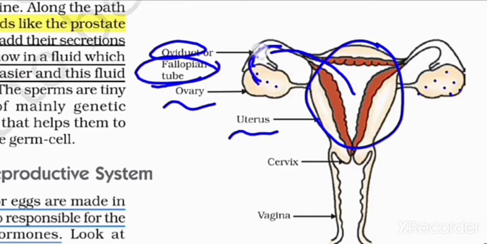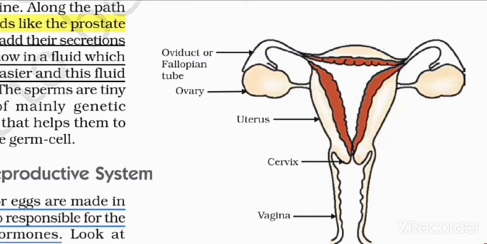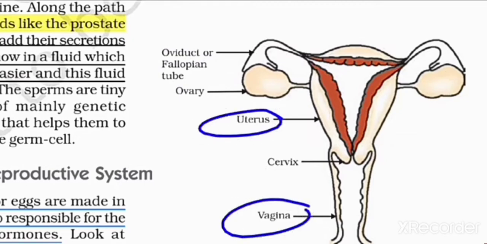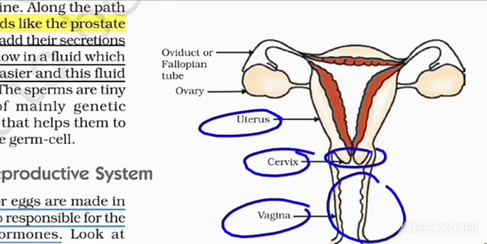Through the fallopian tube, these eggs are transported to the uterus. This portion is known as the womb. The egg is transported to the womb. What happens in the womb is that when the sperm cell enters, through the fallopian tube the eggs are coming.